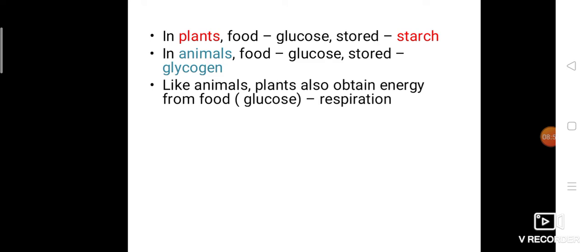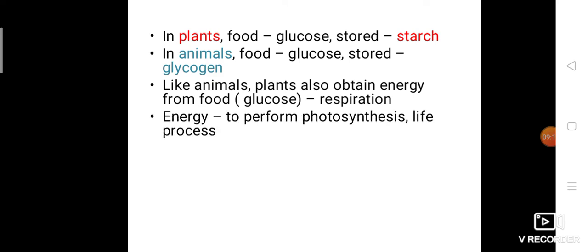Okay, till now we have seen food preparation. Now we are going to see how respiration takes place. Like animals, plants also obtain energy from food, glucose. So that process is called what? Respiration. That is, the production of energy by the breakdown of glucose is called respiration. Like animals, in plants also the same process is going on. Why do they need the energy? To perform the photosynthesis process, because photosynthesis is needed to prepare food. For preparing food also they need energy.